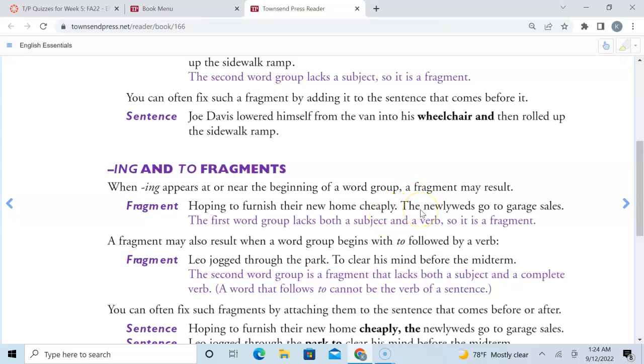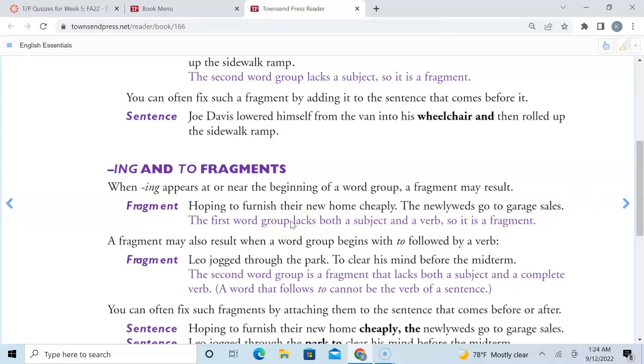Okay, and sometimes this could be at the end. The newlyweds go to garage sales, hoping to furnish their new home cheaply. So here, if you're going to move this part to the end, just put a comma and join it.